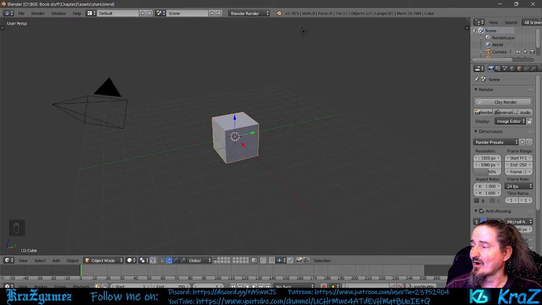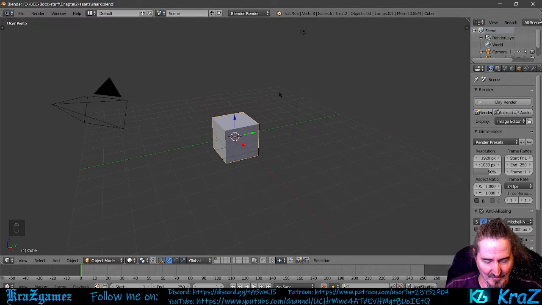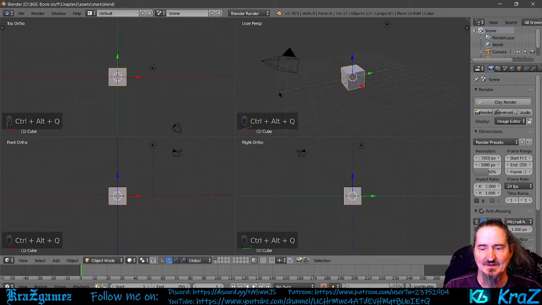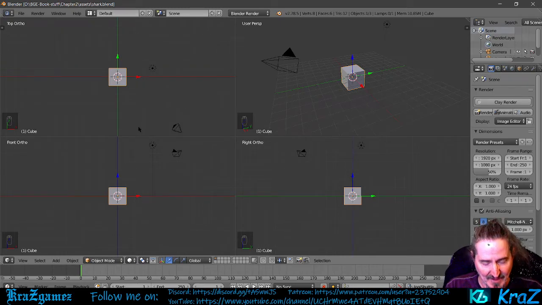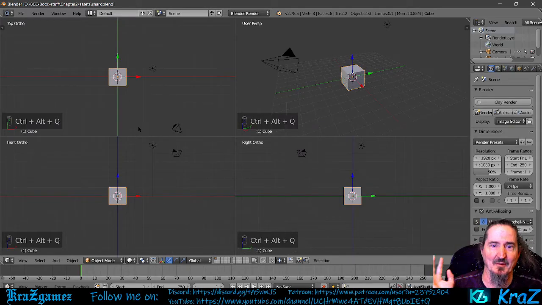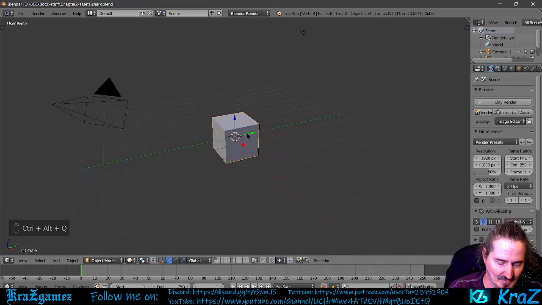Now that's Control Alt Q. Okay, so if you hold Control Alt and hit the Q, boom. Now as you see, I hit Control Alt Q and now I have 4. Now if you hit it again, all it's going to do is put you back to your single one. So don't fret that too much. You're like, oh my god, now I got to find Windows. I want to get rid of them. Oh, how do I do it? Don't worry about it. All you got to do is hit Control Q again and it goes away, okay?